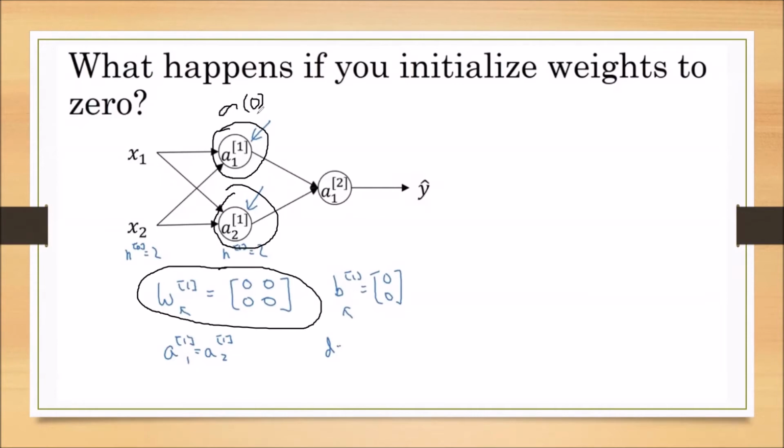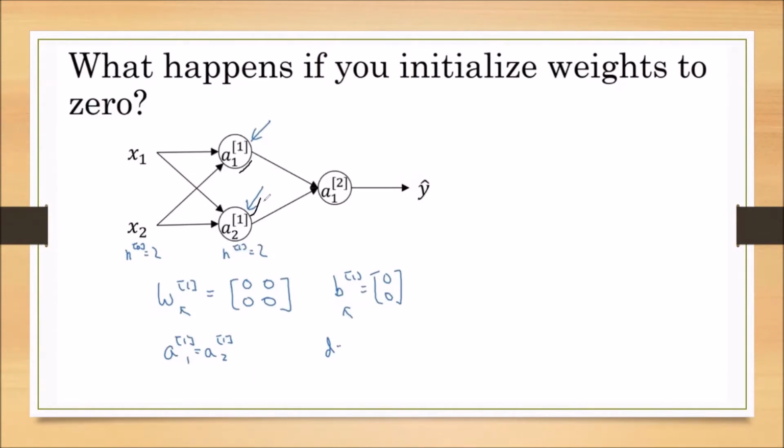all will be the same. The second activation unit is also sigmoid of zero, or if you are applying tanh, then tanh of zero, tanh of zero. All the activation unit outputs will be the same. Now there is no difference between the activation unit outputs. Also remember, if you initialize this to zero as well, then finally we are getting A1 superscript 2 also the same thing.